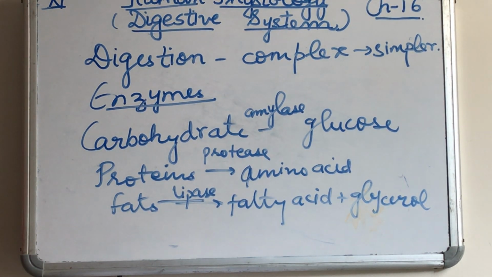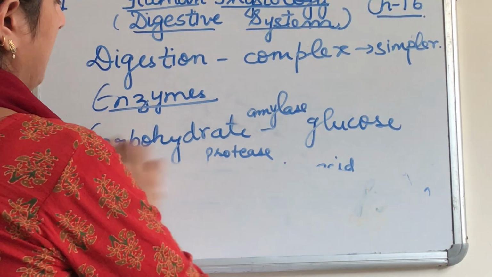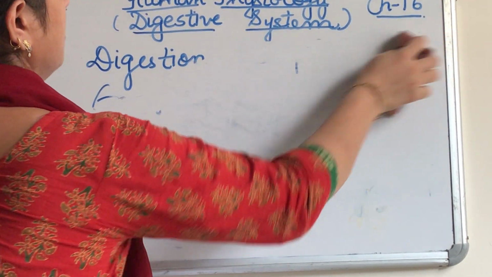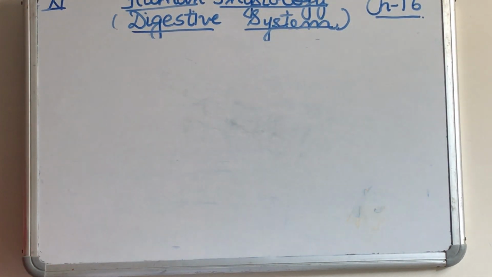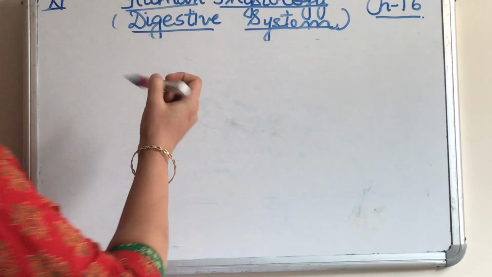So our alimentary canal comprises the following things: mouth, teeth, esophagus, stomach, small intestine, large intestine, liver, gallbladder. All of these are incorporated into the alimentary canal.